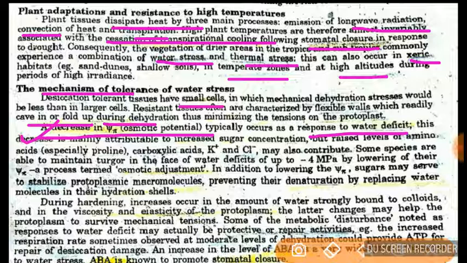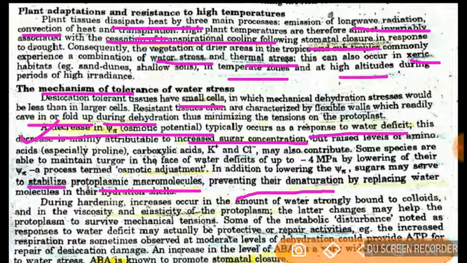What it does is increase the sugar concentration. Why? Because it helps to stabilize the protoplasmic macromolecules and prevent the denaturation of proteins.